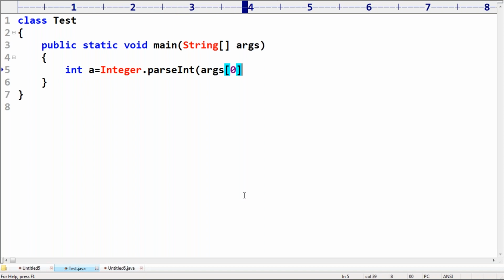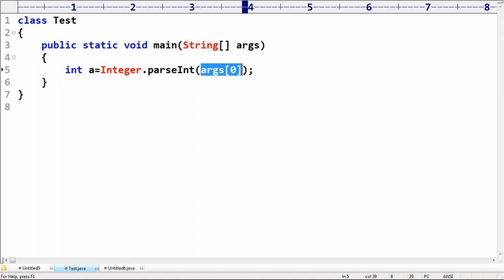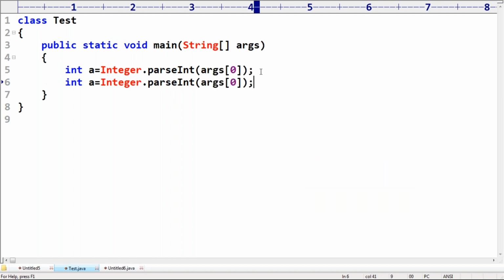Somewhere you may have seen this type of idea. What's the purpose of this one? To read the command line arguments, and the command line argument is always in string form. You have to convert that string to an int value. We require Integer.parseInt as the method to use, right? Similarly, int b is equal to Integer dot parseInt of args 1.